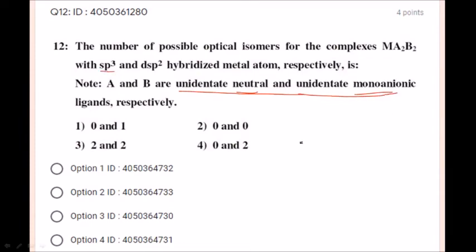If you want to get optical isomers, what do we need? The metal should have A, B, C, D ligands, but they have taken A2 and B2. It is not going to give optical isomers. So what is the option? Yes, option number 1 showing 0 and 1. Is it going to give dsp2? No, students. It also requires other compounds, so it is not going to form optical isomers. Option number 2 is the correct option, students.